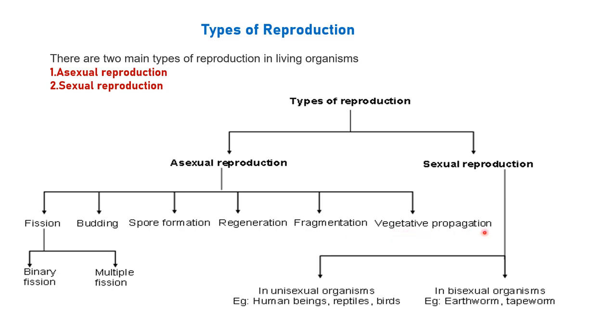Vegetative propagation, we are going to do today in this session. In sexual reproduction, there is a unisexual organism, that means human beings, one organism having a particular sex, male or female. In bisexual organisms, like earthworm and tapeworm, one single organism has both ovary and testes, responsible for giving rise to the male and female gametes, right? So we call these types of animals hermaphrodites.